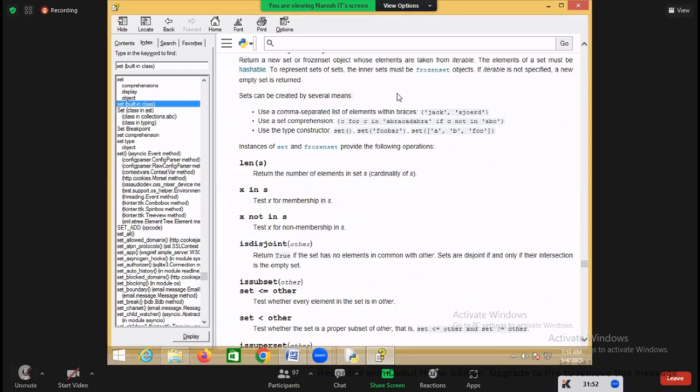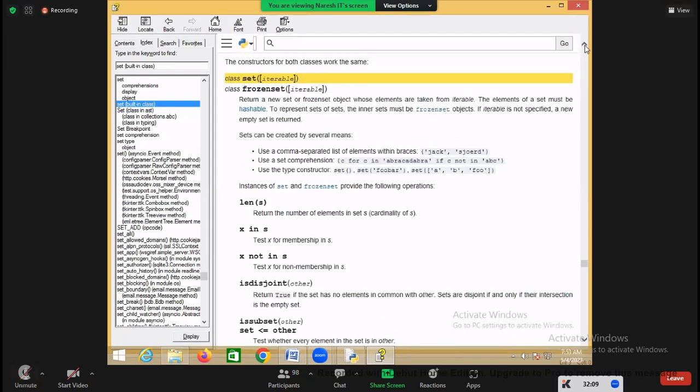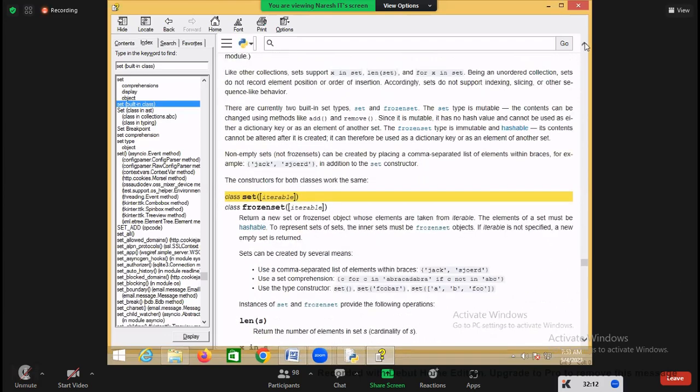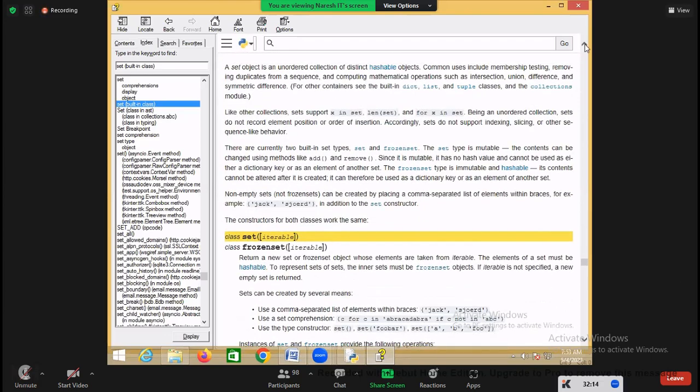For example, a set of names, where duplicate names are not allowed, or a set of email IDs, where duplicate email IDs are not allowed. In application development, you always use a set to group individual objects where duplications are not allowed. And not only that, to perform some mathematical operations like intersection, union, difference, symmetric difference, you can come to sets.